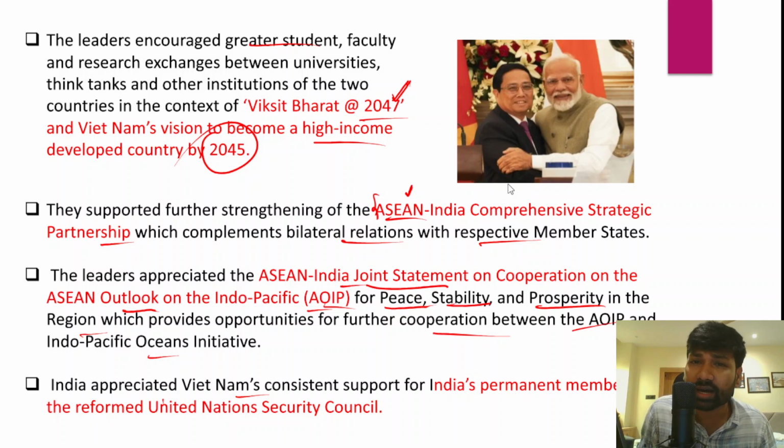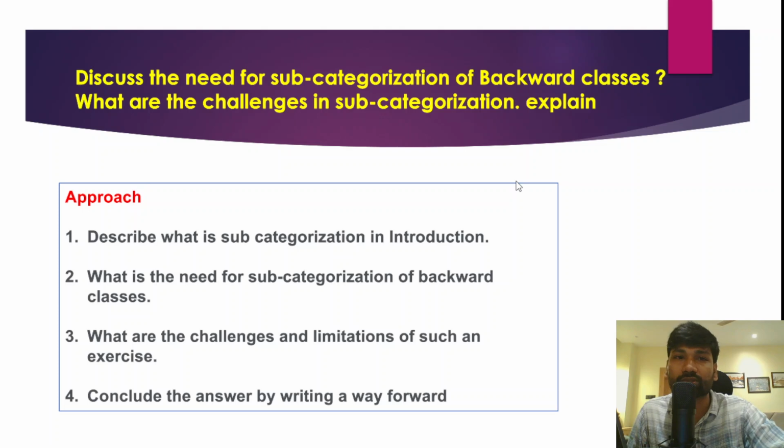Vietnam is one of the supporters of India's bid to get permanent membership of the reformed UN Security Council. We all know that India wants to become part of the United Nations Security Council, and Vietnam is one of the strong supporters of India's bid for the permanent membership of the UN Security Council, right?